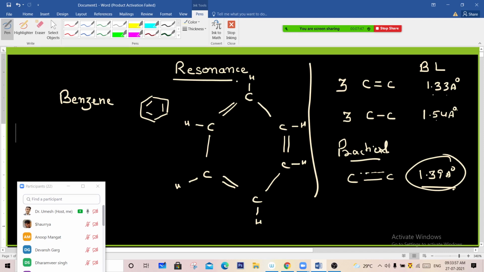The actual bond length that we find in benzene is 1.39 Angstrom. This is in between the double and the single bond. It means the molecule does not have a double bond or a single bond, but a bond somewhere in between. We can say a half bond, 1.5 bond. Okay, sir. Right.